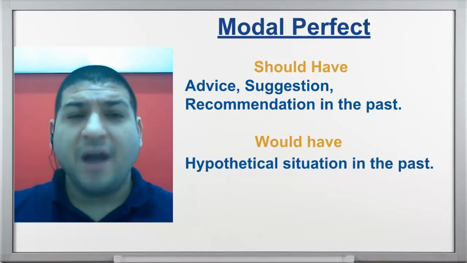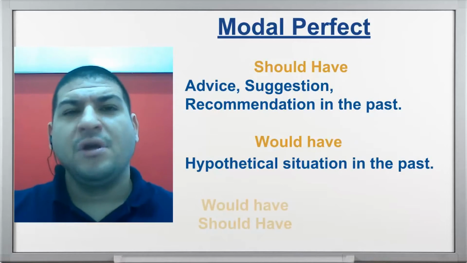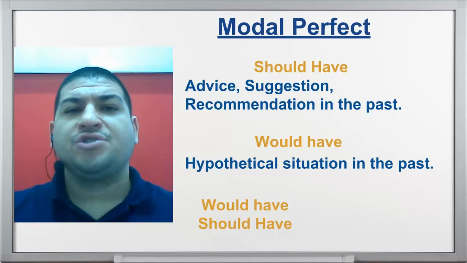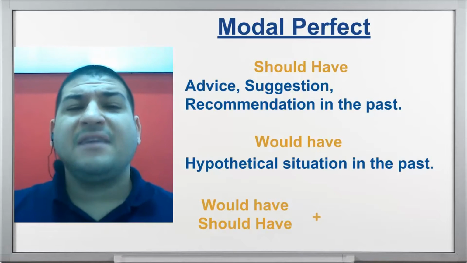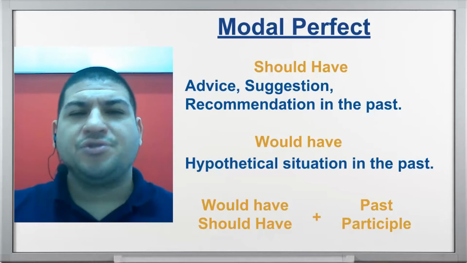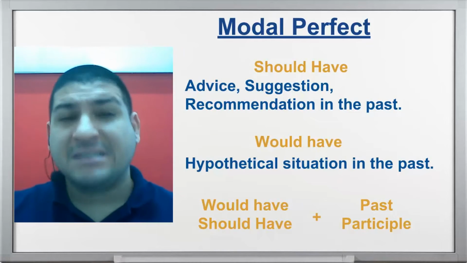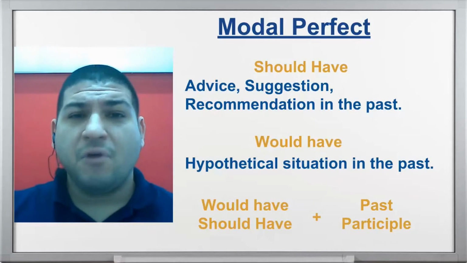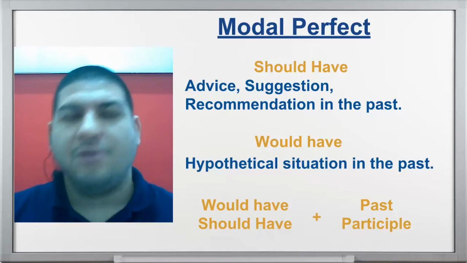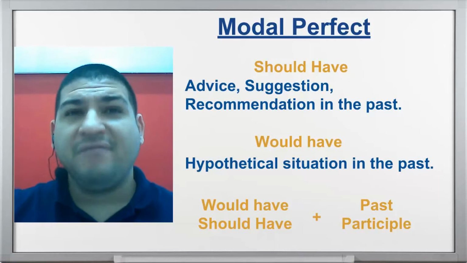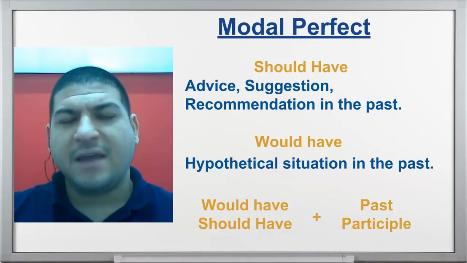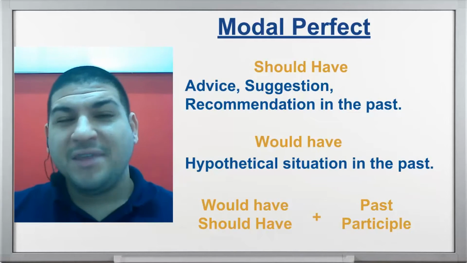Now, the construction is fairly simple too. You're going to use would have or should have plus the past participle of the verb, okay? Remember the past participle. Go, went, gone. Drive, drove, driven. The past participle of the verb. All right, guys? So let's go on to the examples here.